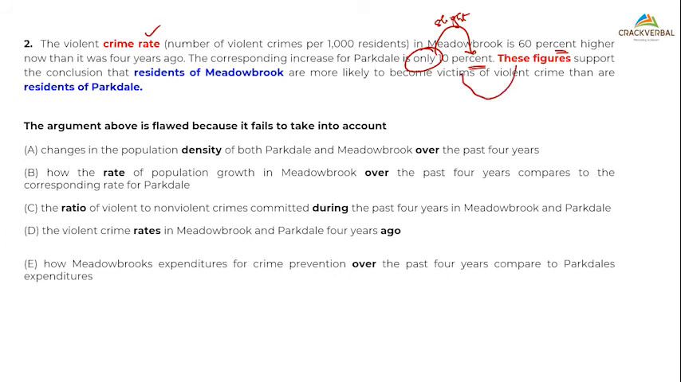These figures, all of these figures that I spoke of in the first line, support the conclusion that residents of this are more likely to become victims. Residents of this. So when I say residents, are we saying rate, percentage? No, I'm talking of number. I am talking of absolute value, right? Do you agree that my premise is in percentage, but my conclusion is in absolute value? Do you see that? Does this make sense now?